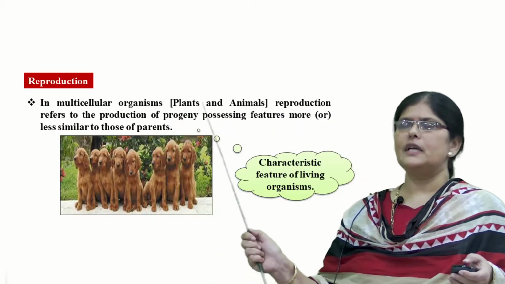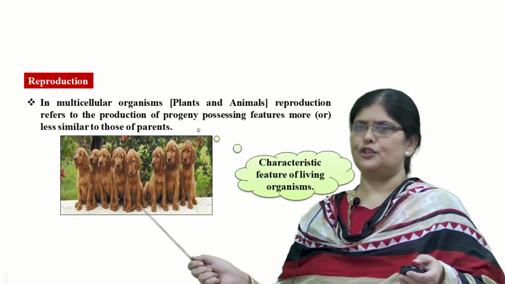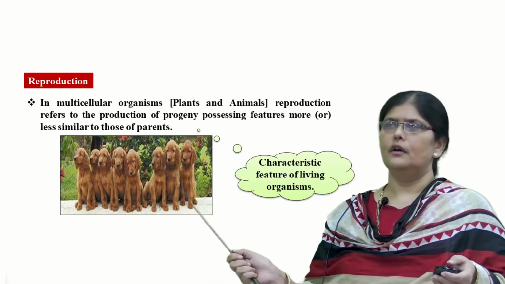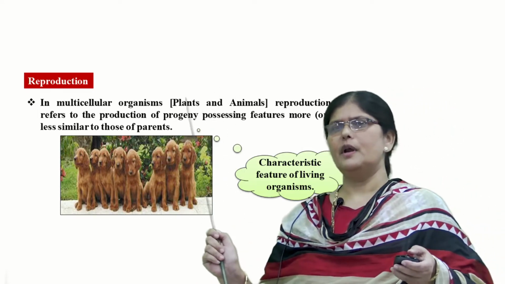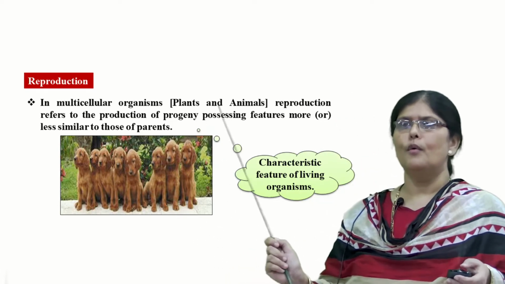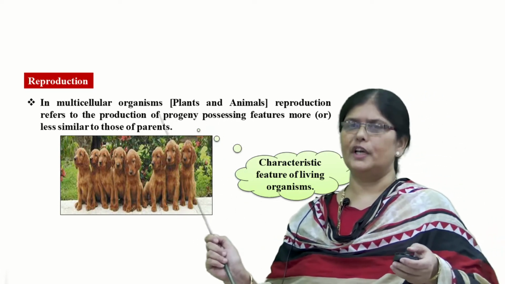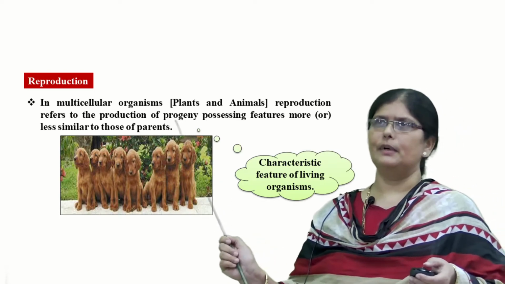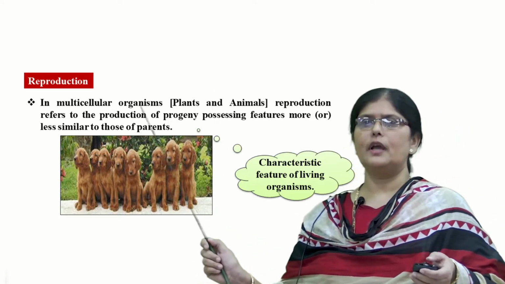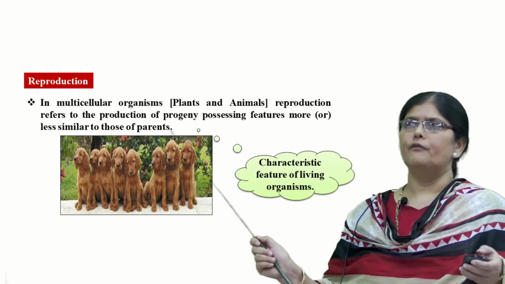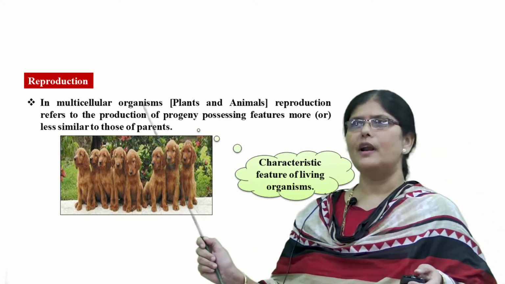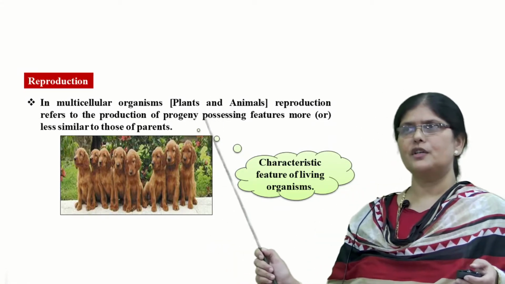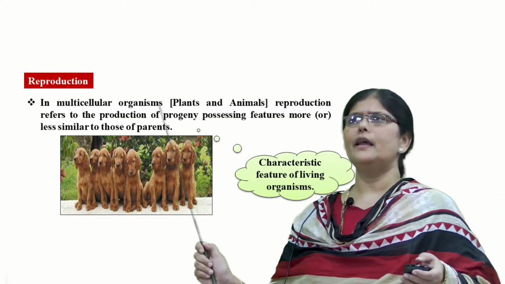Now coming to the second characteristic feature of living organisms, we find it as reproduction. Now what do you mean by reproduction? Reproduction is nothing but to procreate your own progeny. In multicellular organisms, that is both plants and animals, reproduction refers to the production of progeny, which possess the features more or less like that of the parents. So we always see reproduction being present in all the living organisms.